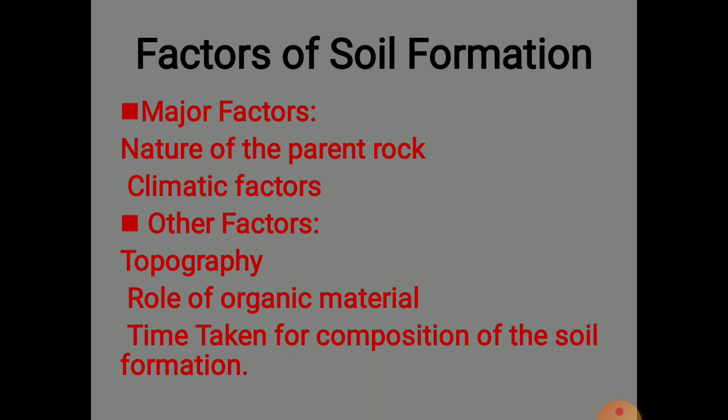Then the other factor is topography. In topography, the structure of land, whether it is plain or hills, decides where the soil will be stored or washed away. If we talk about the plain areas, there the soil will be stored properly. But in hill or mountain areas, the soil can easily wash away along with the heavy flow of water. So the soil found in plains will be good in quality, or you can say good in quantity. Yes, it will have more layers as compared to the soil found in hills or mountains.